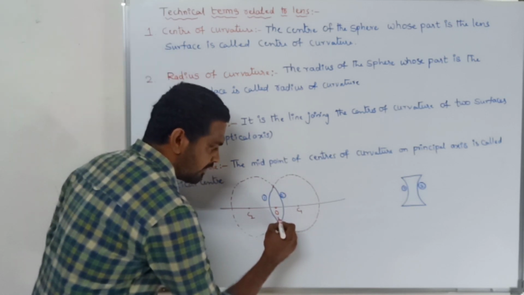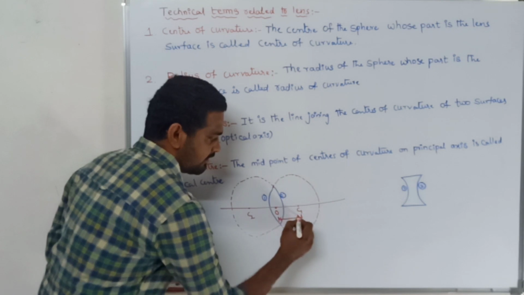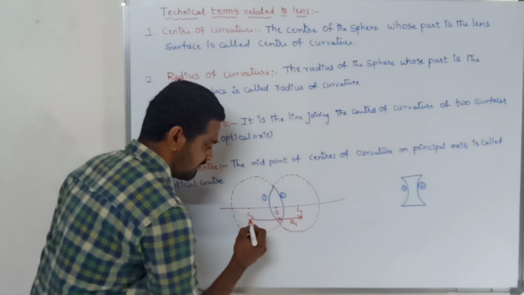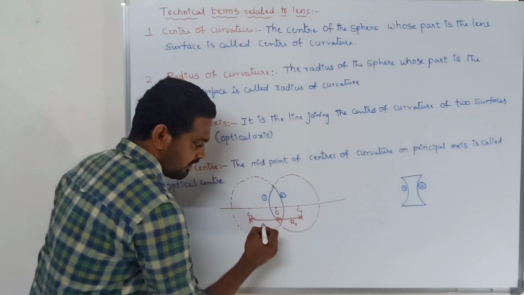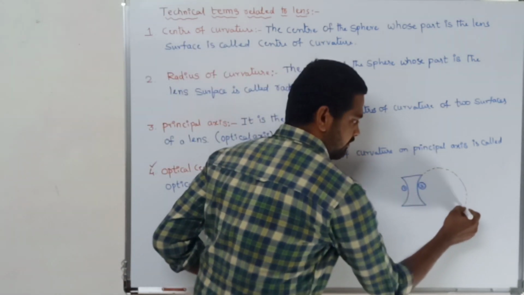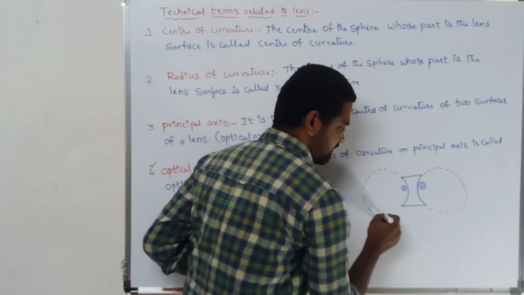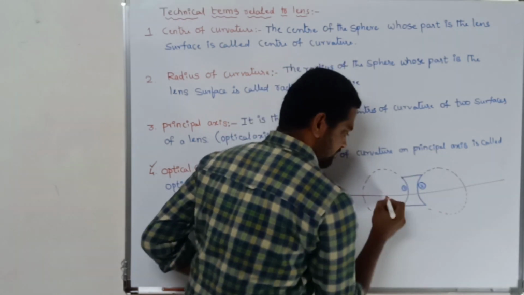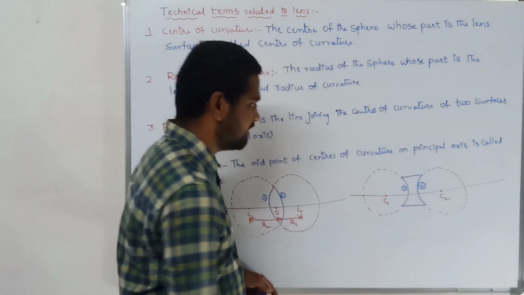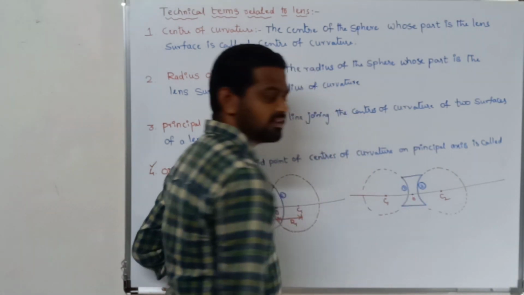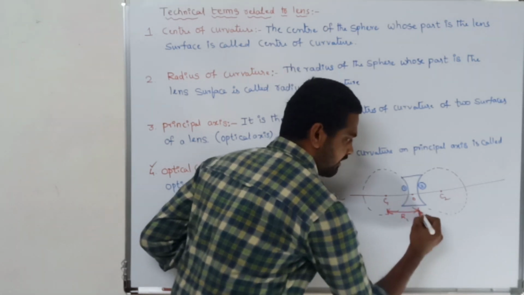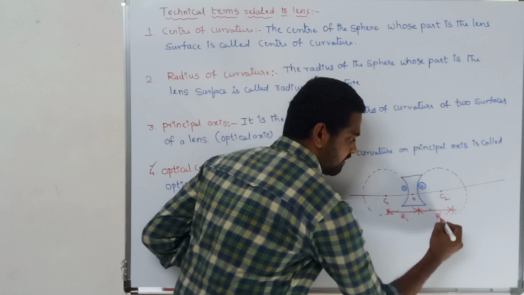The distance from the optic center to the center of curvature is called the radius of curvature, R1. In the similar way, the other distance gives you R2. Now I am extending the secondary surface as well as the primary surface. Here also you will get two spheres. The center of the first sphere I will consider as C1, the center of the second sphere I will consider as C2, and the midpoint of C1 and C2 is nothing but the optic center O. This distance is called R1. In the similar way, this distance is called R2.